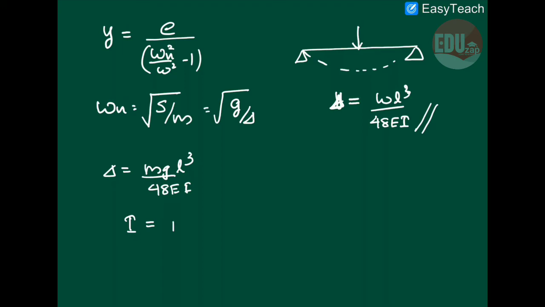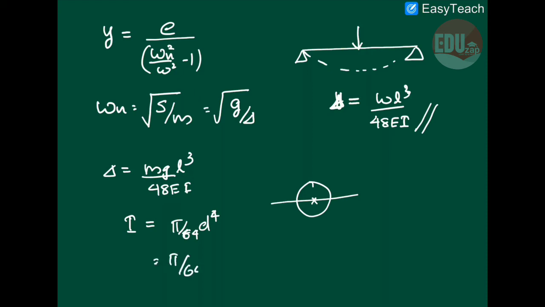Since it is a circular shaft, I is pi by 64 into d raised to 4. This is the axis about which we have to find the I value, an axis perpendicular to the polar axis and parallel to the cross section. So pi by 64 into d raised to 4 will be the I value.